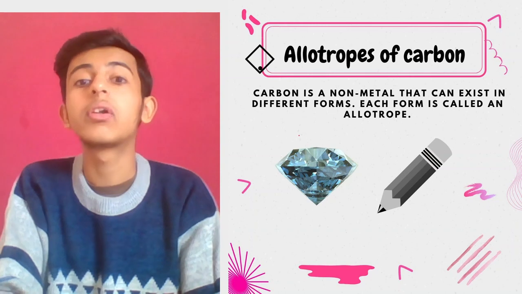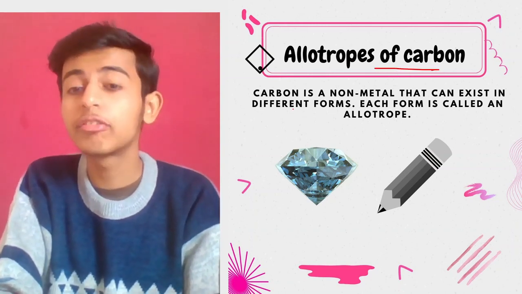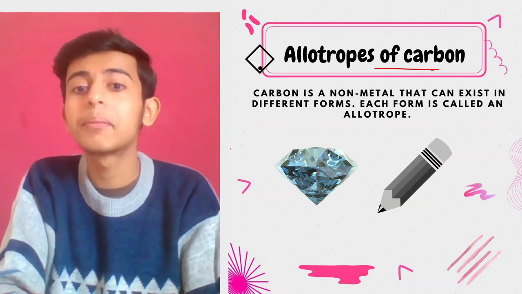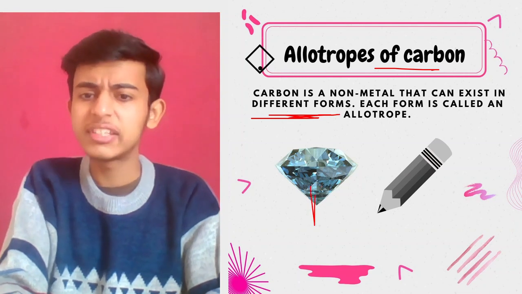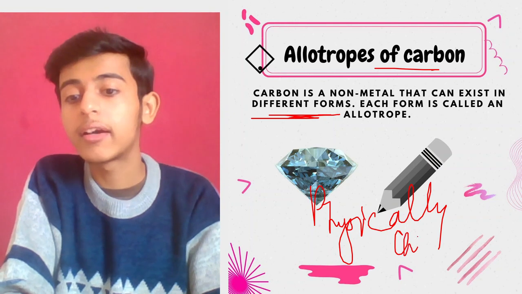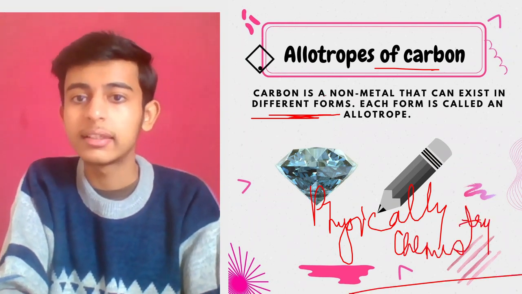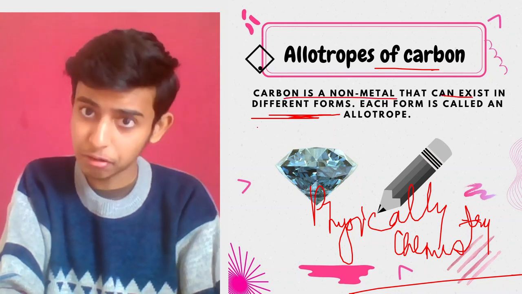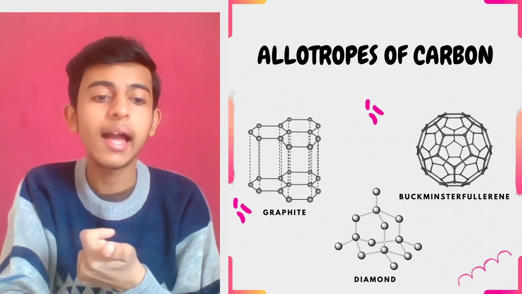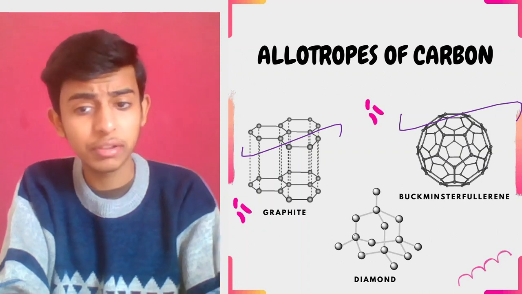Okay, what is allotrope? Allotropes of carbon are the different forms of carbon. Although they are totally different from carbon, they are its different forms. Physically they are different, but chemically they are the same. Chemical composition includes carbon atoms. Carbon is a nonmetal that can exist in different forms. Each form is called an allotrope. And the most common and most important allotropes are graphite, Buckminster fullerene, and diamond.